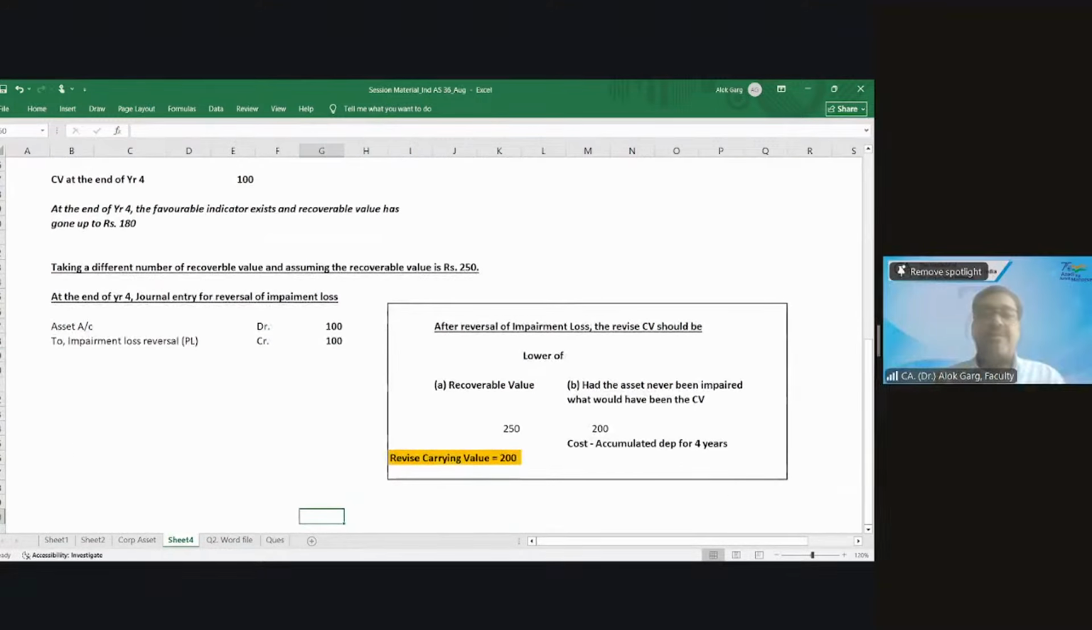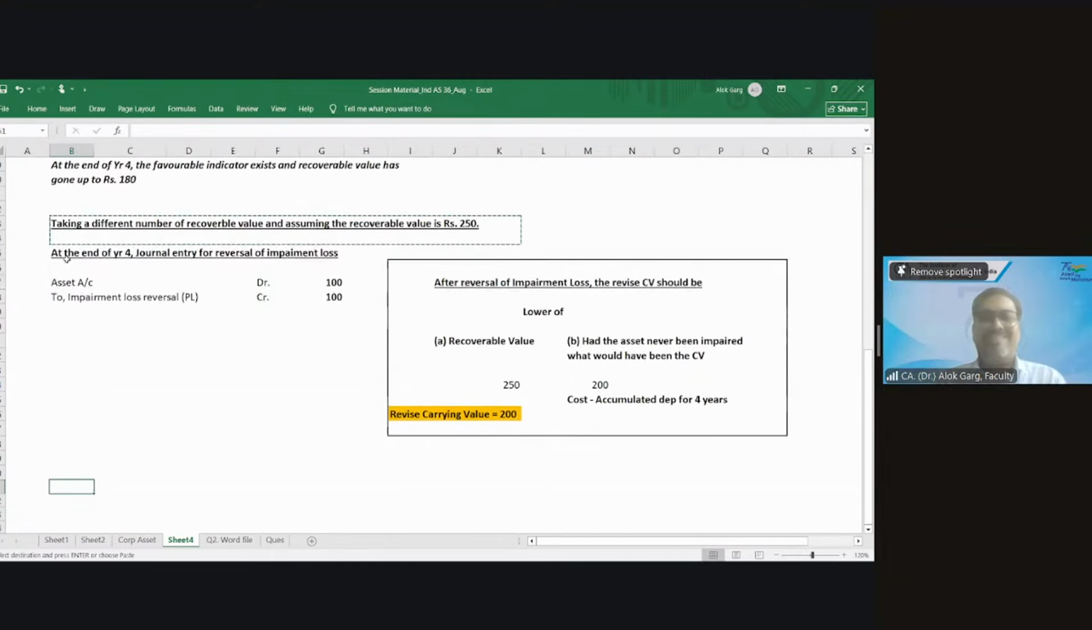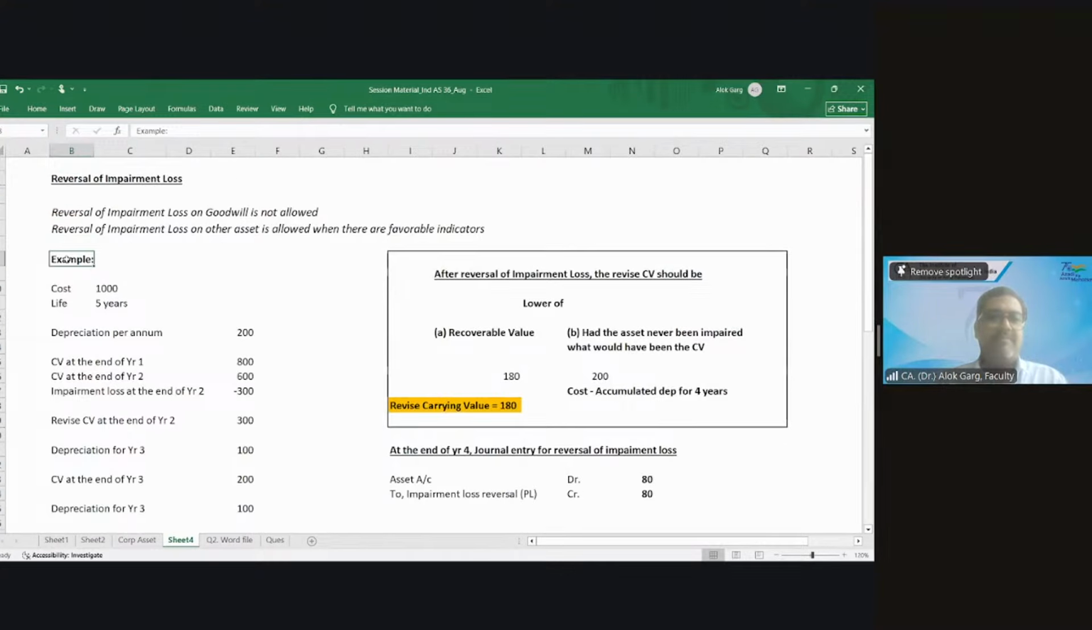Shall I add more complexity? Suppose the revaluation model is opted in the same case. Saminathan, hang on, I'm covering that. Now, taking a different number. So let's say this is scenario 1, case 1. Case 2.